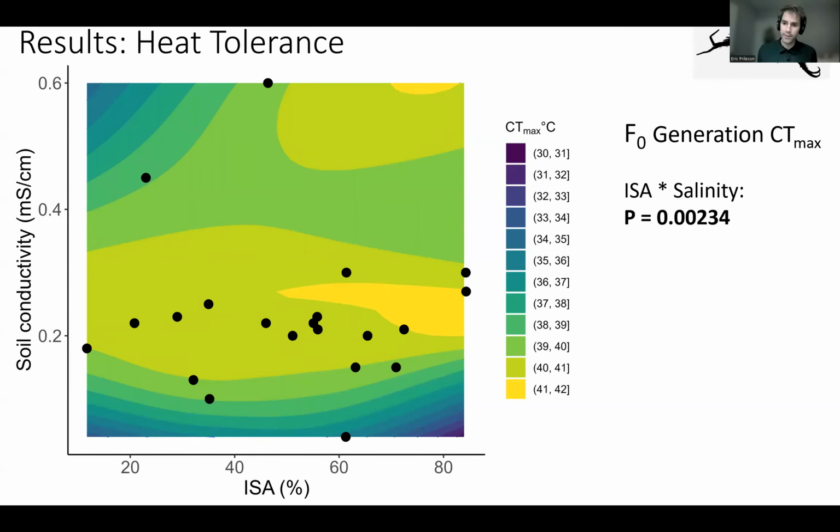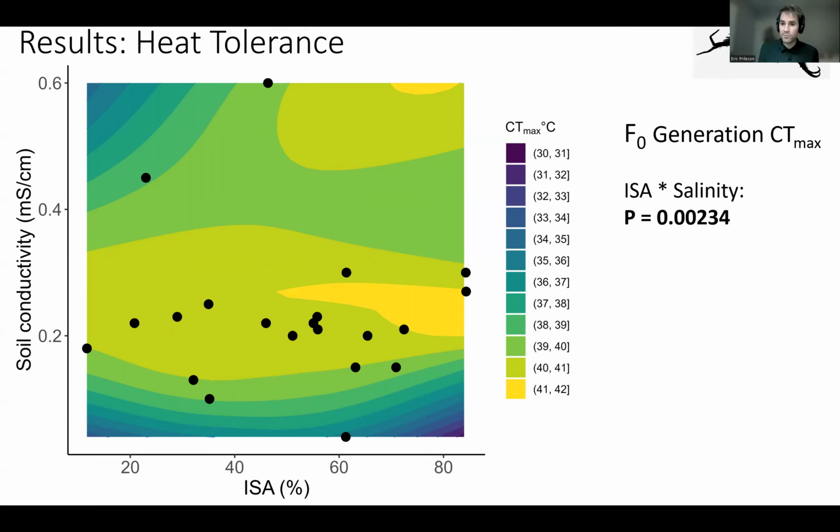And each of the contour lines is depicting heat tolerance, where warmer colors or yellower colors are depicting higher CT max and cooler colors lower CT max. And interestingly, we have a significant interaction of impervious surface and soil salinity that are explaining the variation in heat tolerance, which is pretty interesting.